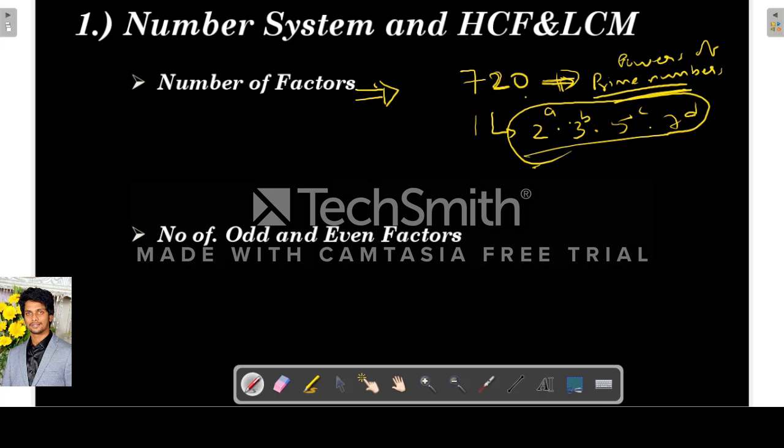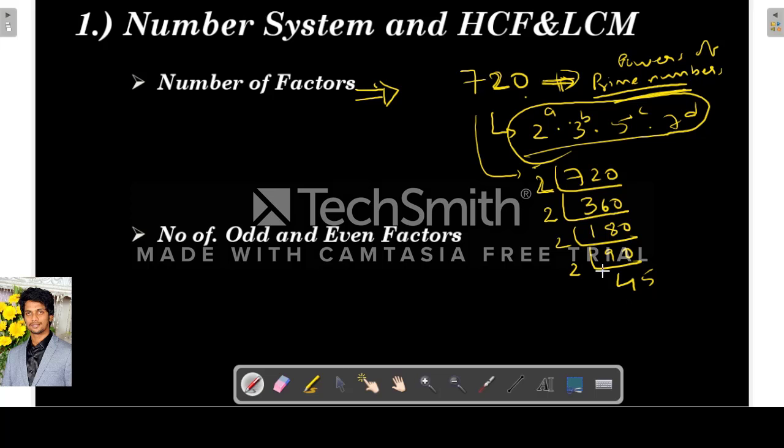So let's take 720. How to factorize it? First we have to divide it by 2. So 2 gives 360, right? Next again 2, 180. Then again 2, 90. Then again 2, 45. Now it won't go with 2, right? So then you have to take 3, 15.